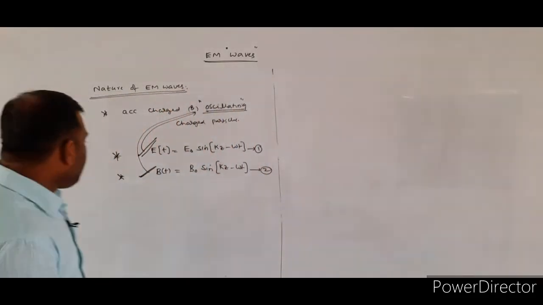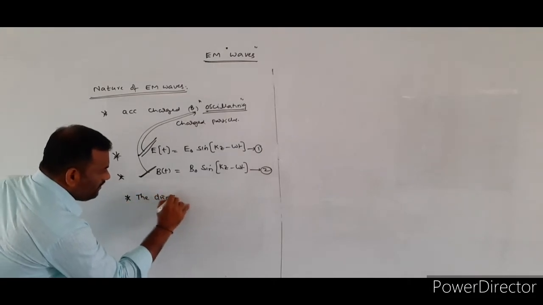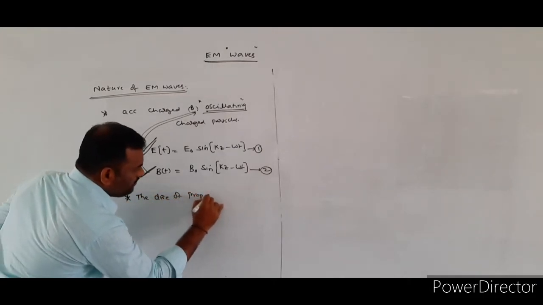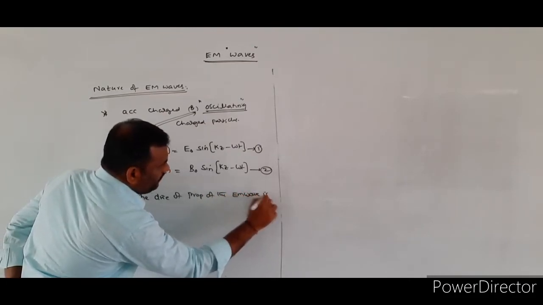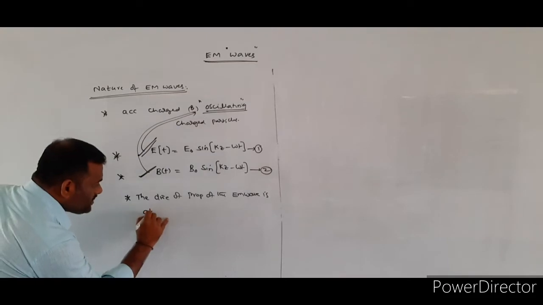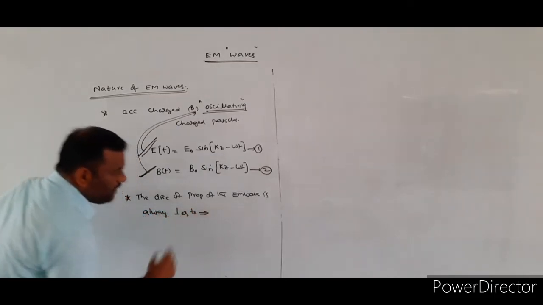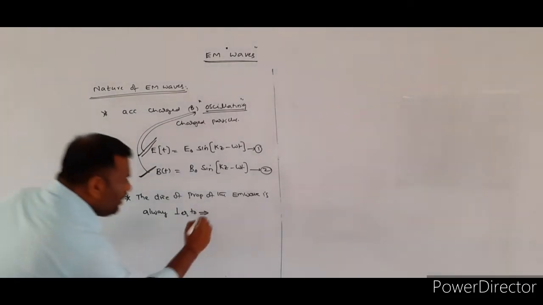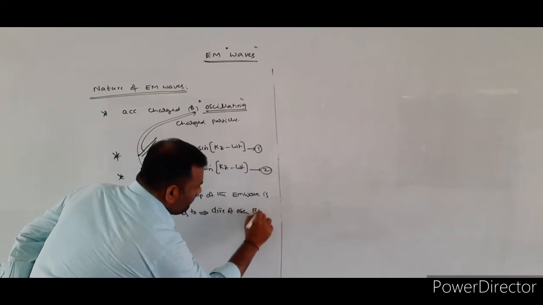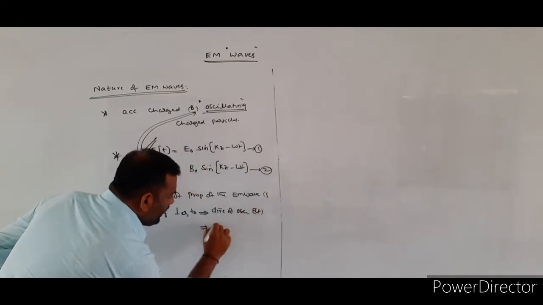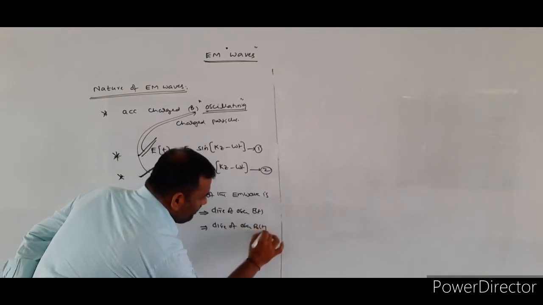So here the direction of propagation of the electromagnetic wave is always perpendicular to the direction of oscillation of the electric field and also perpendicular to the direction of the oscillations of the magnetic field.